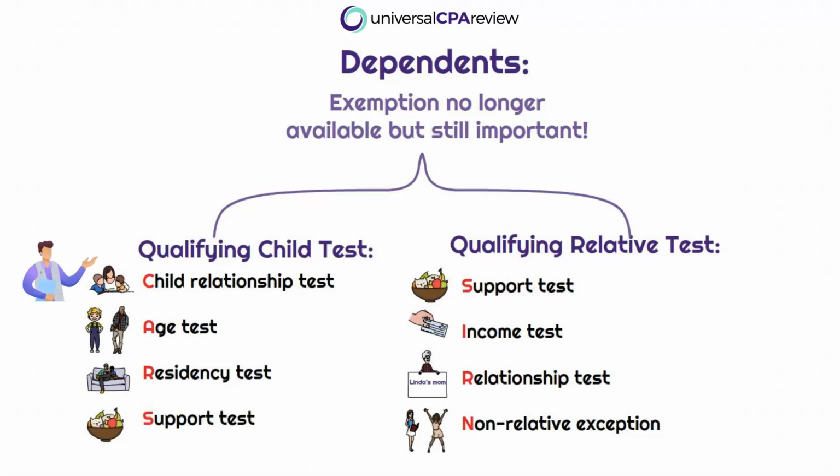The qualifying child test can be thought of as step 1. The whole idea here is that the taxpayer is looking at their dependent and trying to decide whether or not they meet the criteria to be claimed as a qualifying child. If they don't meet the criteria to be claimed as a qualifying child, does that mean there's no chance that they can be claimed? No, it does not. They can still potentially meet the qualifying relative test. So this is step 2 and sort of the fallback plan. For the exam, you need to understand what the criteria is for both the qualifying child test as well as the qualifying relative test.